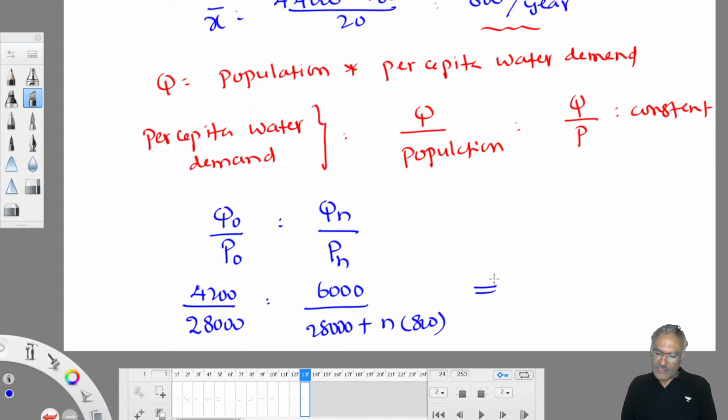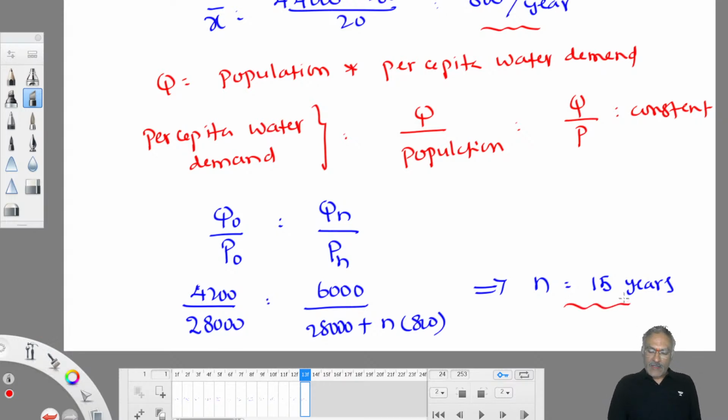If you solve this equation, you will get how many years it will take for the population to reach its design capacity. Come on, work it out, all of you. Simplify this, I am also doing it along with you. So how many years do we get? 15 years.